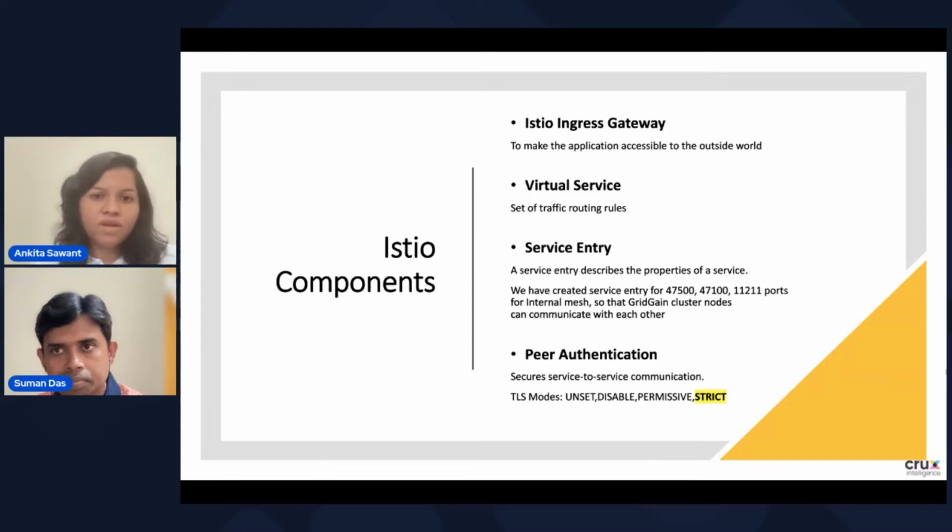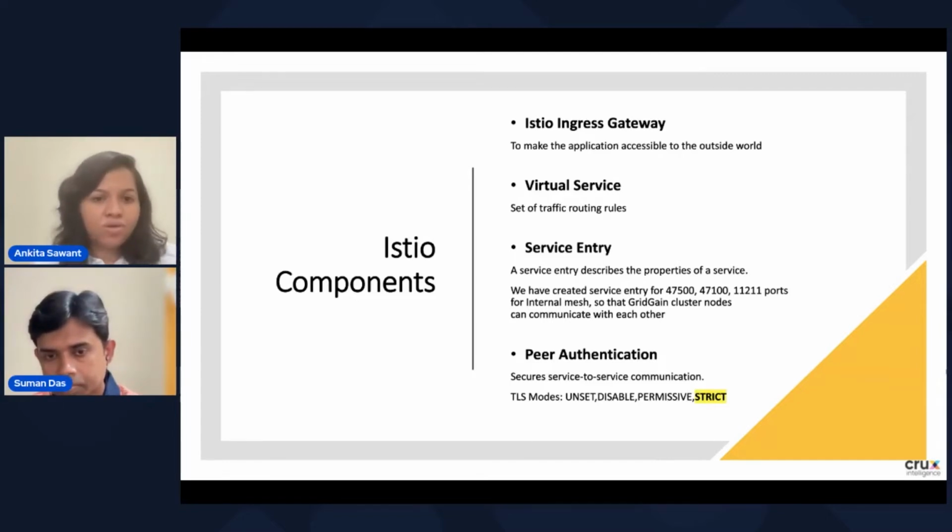Now, if you want to expose any service with the extra port to the service mesh, then you can create this service entry. It will describe the properties of the service. When you deploy the multi-node GridGain cluster, you want to ensure that the different nodes of the GridGain cluster can communicate with each other. For that, we have to create the service entry, and we have to expose the TCP service discovery, TCP communication, and JDBC ports to the service mesh so that it will allow the communication between the GridGain cluster nodes. So that's why we have created the service entry.